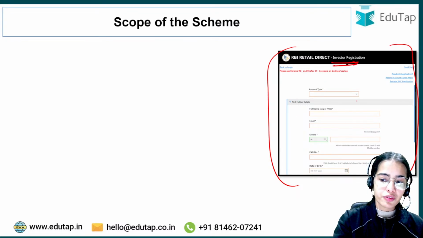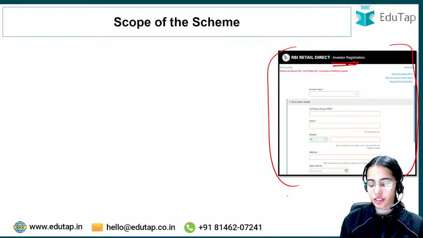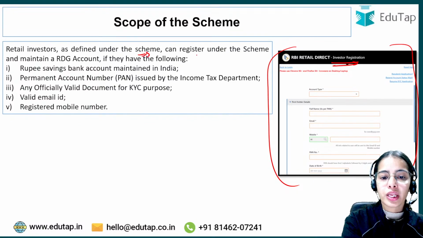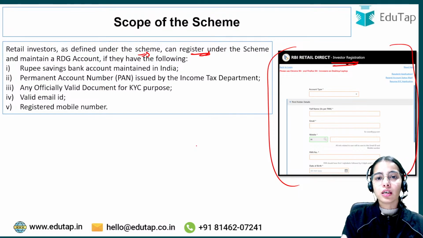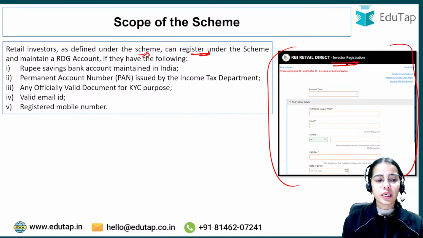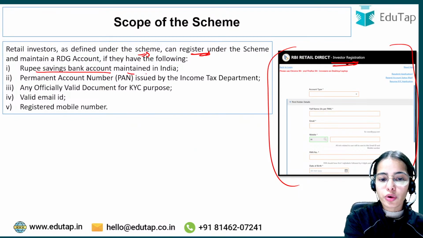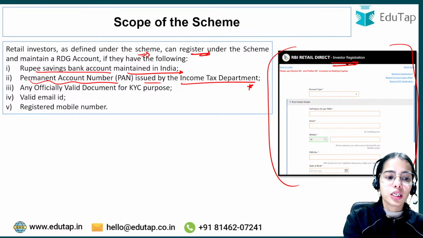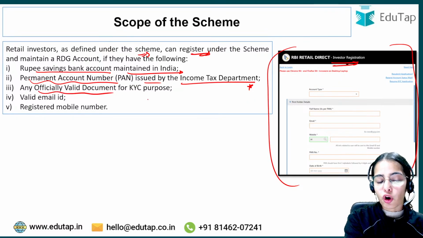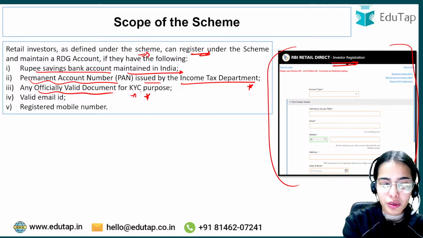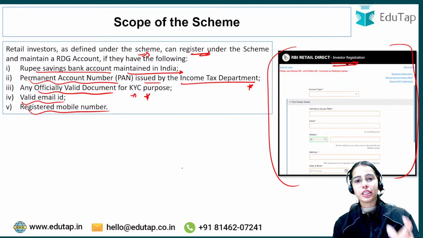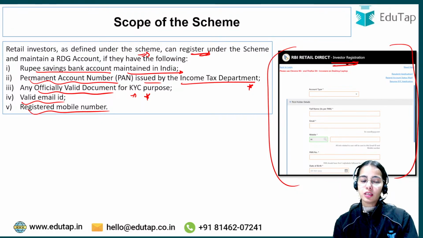You can do the investor registration, sorry. So retail investors as defined under the scheme can register under the scheme and maintain an RDG account. They need to have a rupee savings bank account maintained in India, a permanent account number issued by the income tax department, so they should have a PAN card, any officially valid document for KYC, know your customer purposes, a valid email ID, and a registered mobile number. So all of these things they need to have for opening their RDG account.